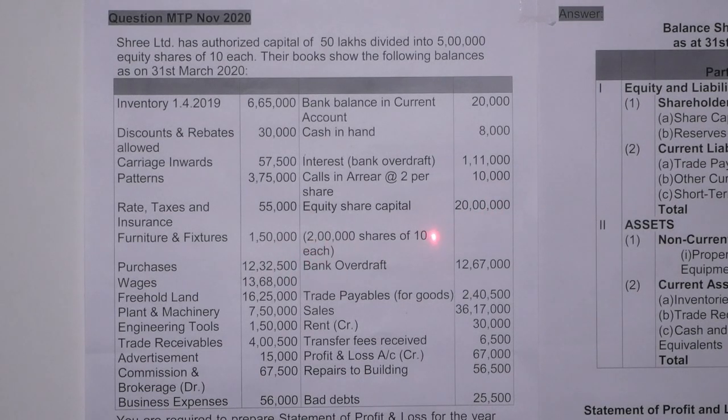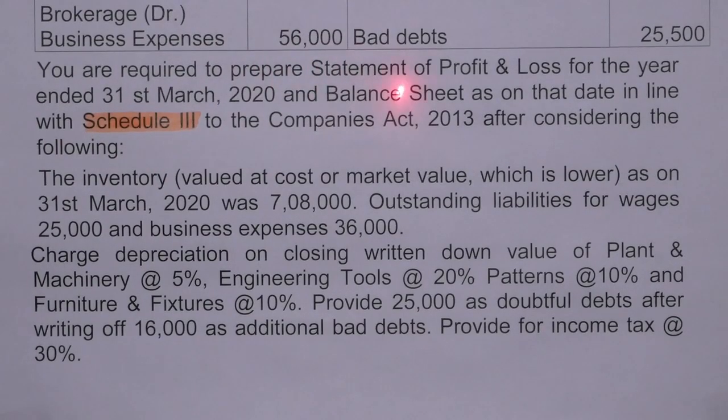2 lakh shares of 10 each. Bank overdraft, 12,67,000. Trade payables for goods, 2,40,500. Sales, 36,17,000. Rent, 30,000. Transfer fees received, 6,500. Profit and loss, 67,000. Repairs to building, 56,500. Bad debts, 25,500. You are required to prepare the statement of profit and loss for the year ended 31st March 2020 and the balance sheet as on that date in line with Schedule III to the Companies Act 2013.